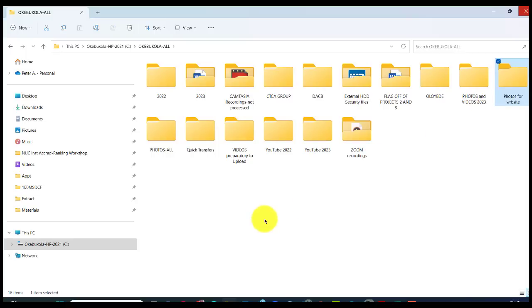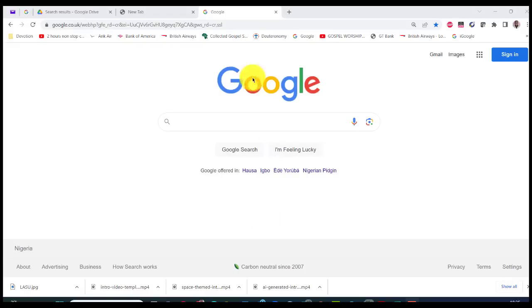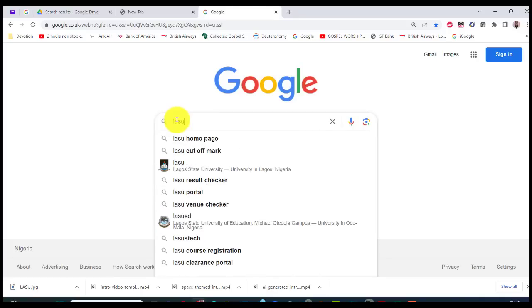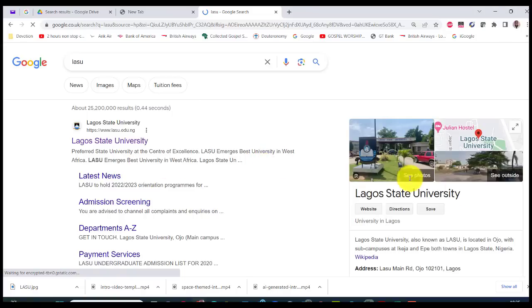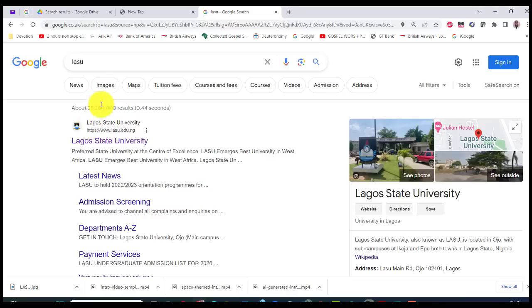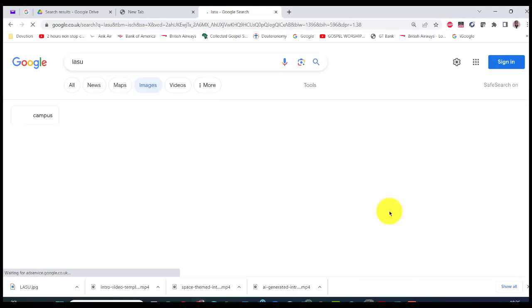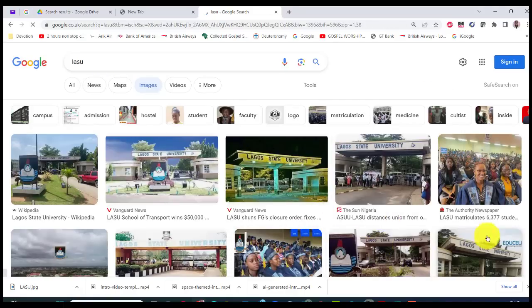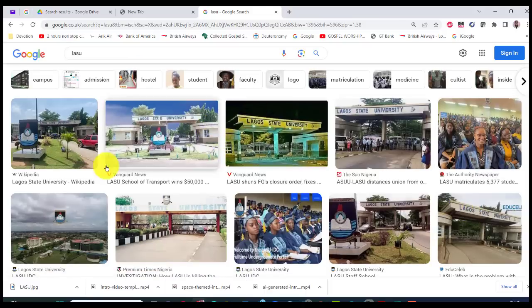2 photos. One photo of the university, could be the gate, could be a building in there, and the other your personal photo. So let's do it. To get the photos, all you need for the university, you can just say, lasso. Just lasso is fine. Lasso, that's my university. Good. So you can see here, see photos. If you don't want this, you can come here to ask for images like this, and it will give you a lot of photos of the university. So you just take one of them. Let me take this one.